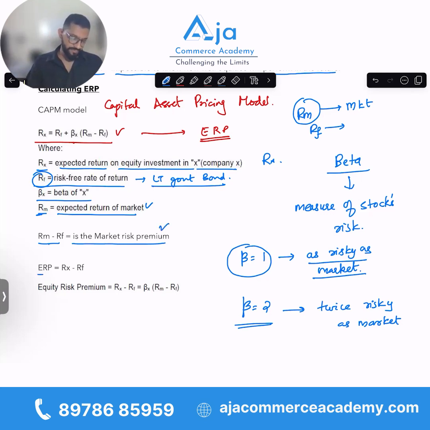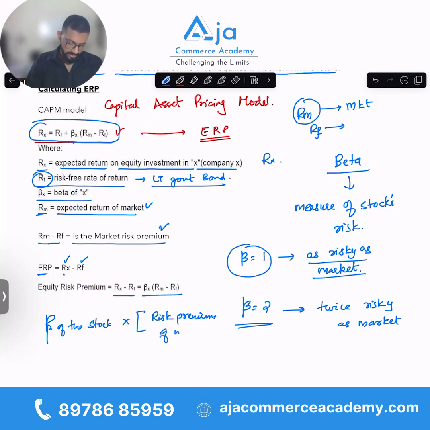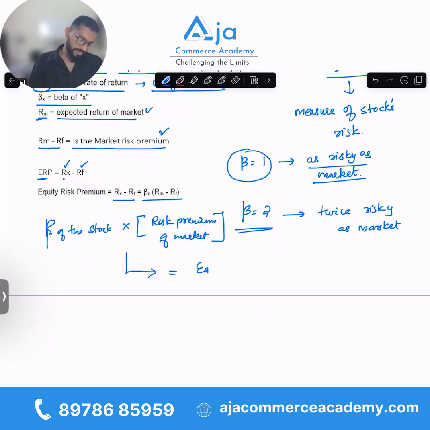Now, ERP, which is Rx minus Rf, the excess of that return compared to the risk-free rate, we can conclude from this formula is Rx minus Rf, which equals beta into (Rm minus Rf). So, the beta of the stock into the risk premium of the market. This is the equity risk premium of the stock.